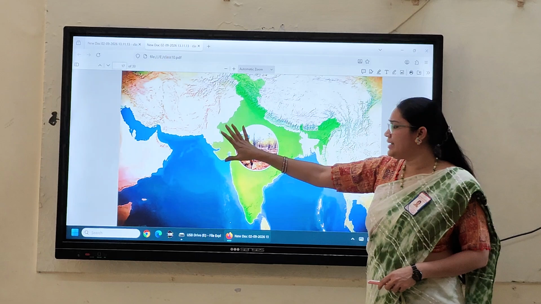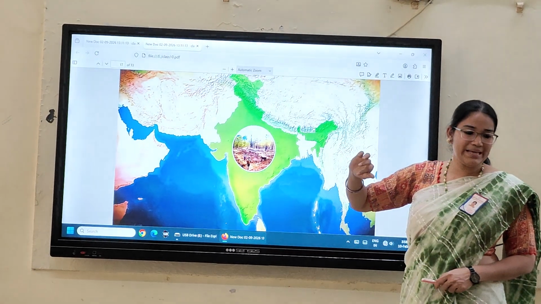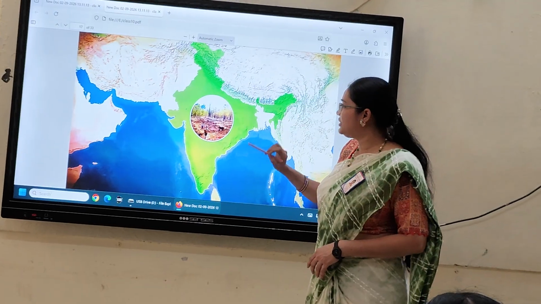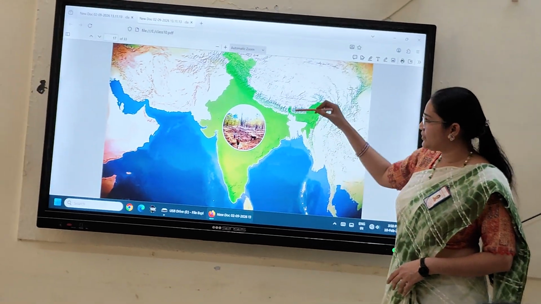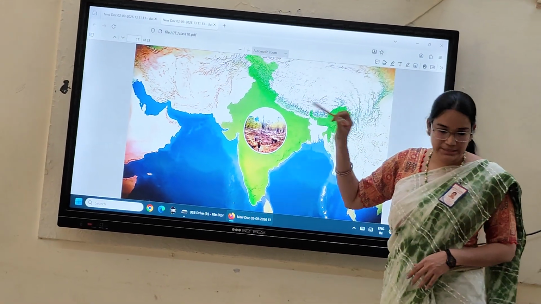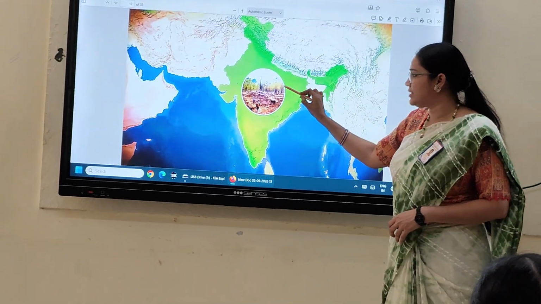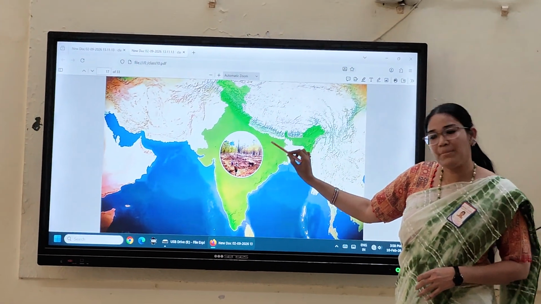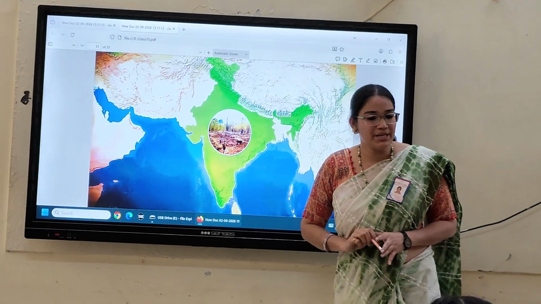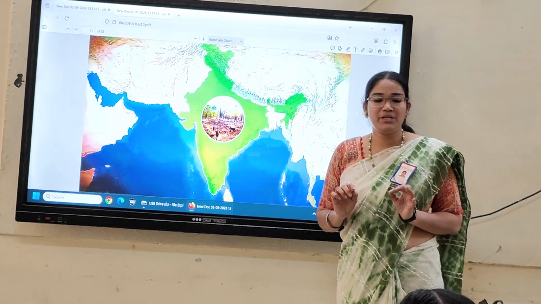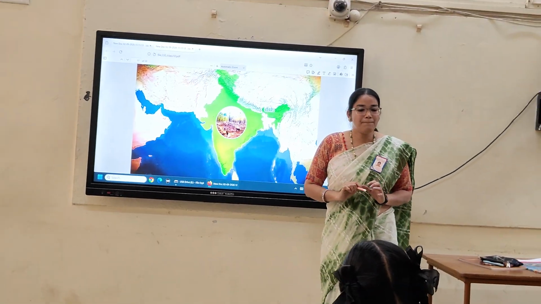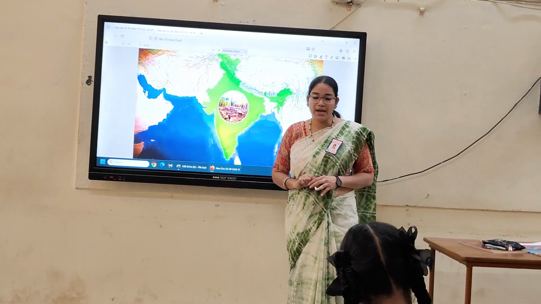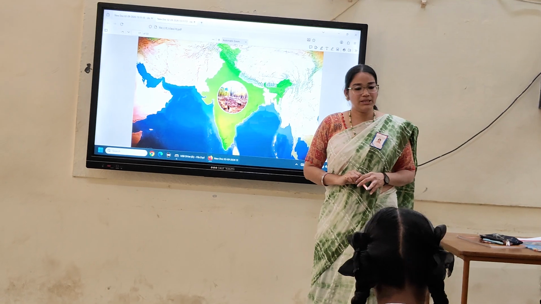This is India. I'll tell you the different places, you note down. Which state, you have to tell first. Okay? Where I put the cursor, you have to tell which state it is. This is the central part of India. The state name is Madhya Pradesh. So in Madhya Pradesh, slash and burn agriculture is called Bewar, B-E-W-A-R, Bewar, and Dahiya.